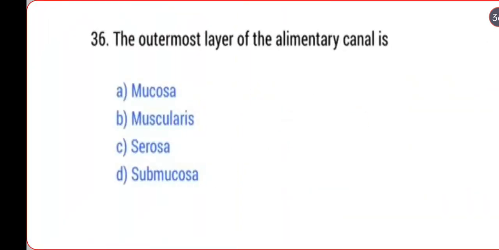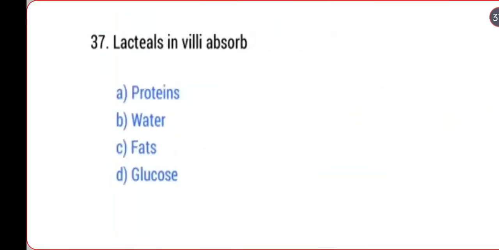Next, the outermost layer of the alimentary canal is called serosa. Next, the lacteal in villi absorbs fats.